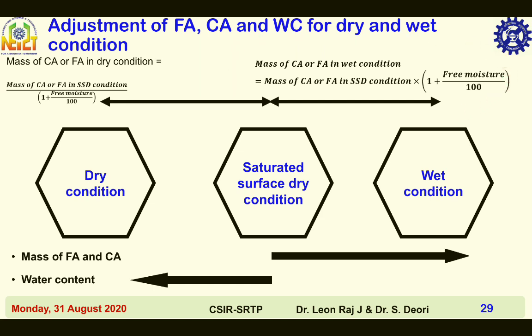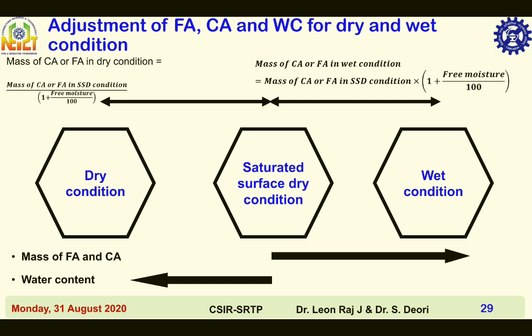Note this, if the aggregate is in wet condition, the mass of fine aggregate or coarse aggregate for mix proportion is higher than saturated surface dry condition. At the same time, when the aggregate is in dry condition, then the masses of coarse aggregate or fine aggregate for mix proportion is lesser than saturated surface dry condition.